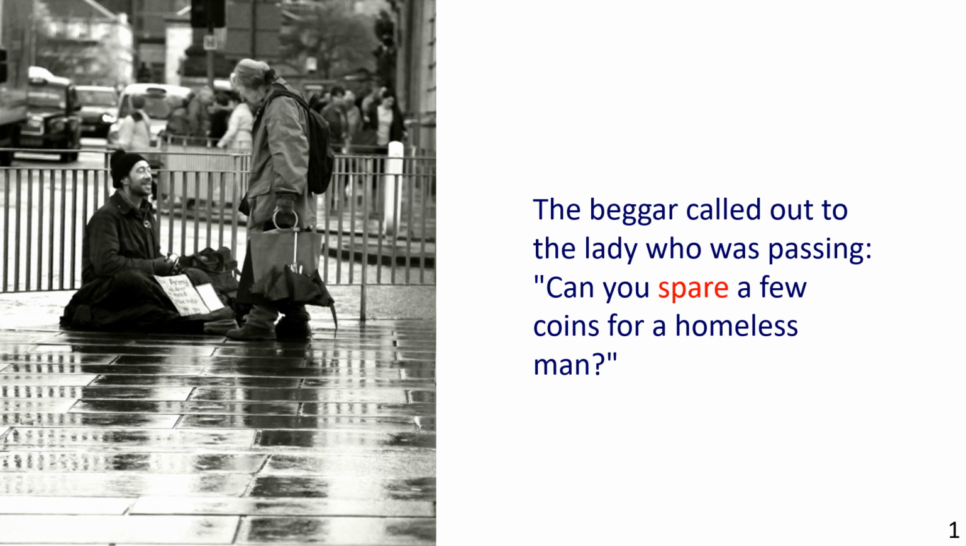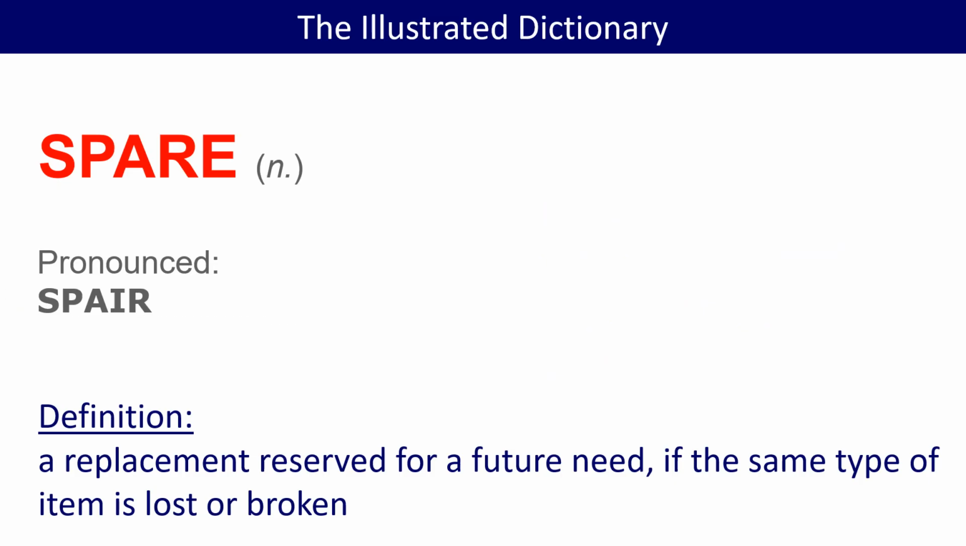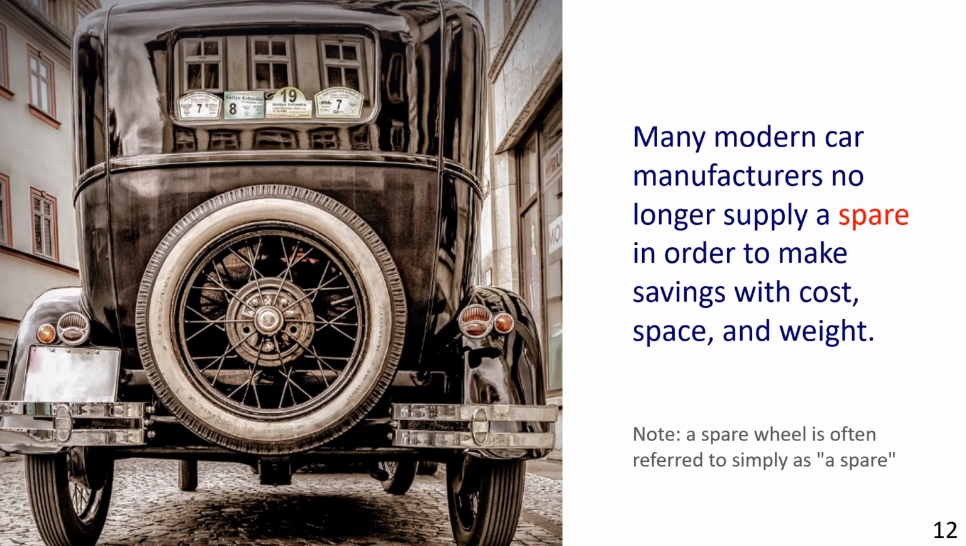Now let's see an example of spare as a noun. Definition: a replacement reserved for a future need, if the same type of item is lost or broken. We see a picture of an old automobile with the spare wheel attached to the back. The sentence reads, "Many modern car manufacturers no longer supply a spare in order to make savings with cost, space, and weight." Note, a spare wheel is often referred to simply as a spare.